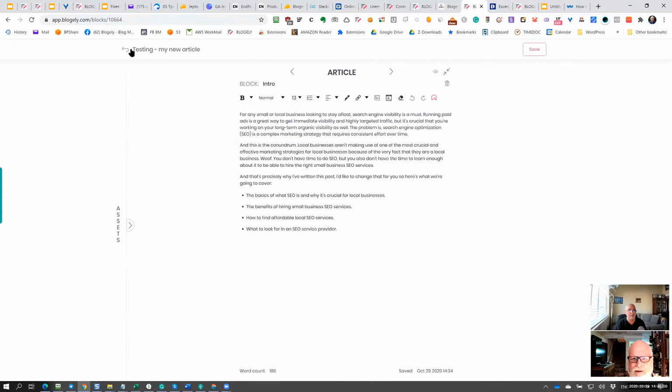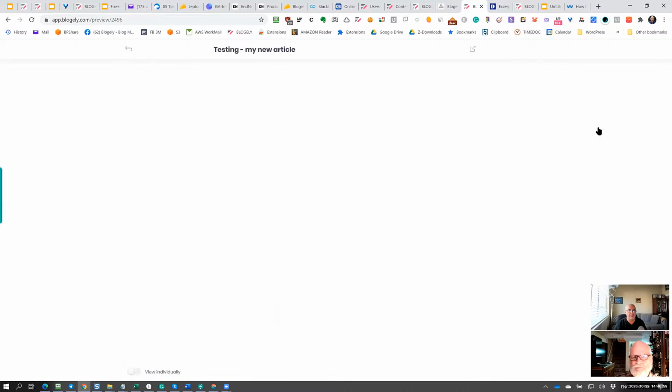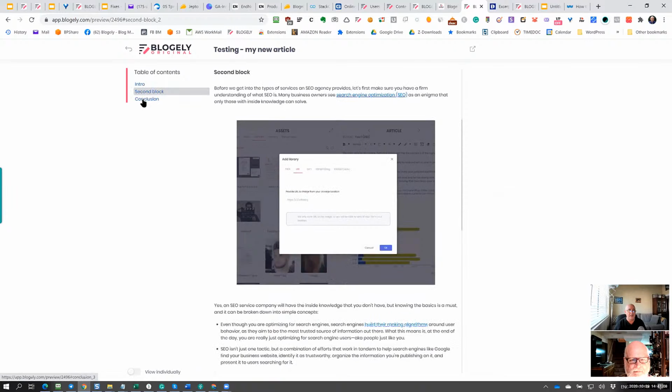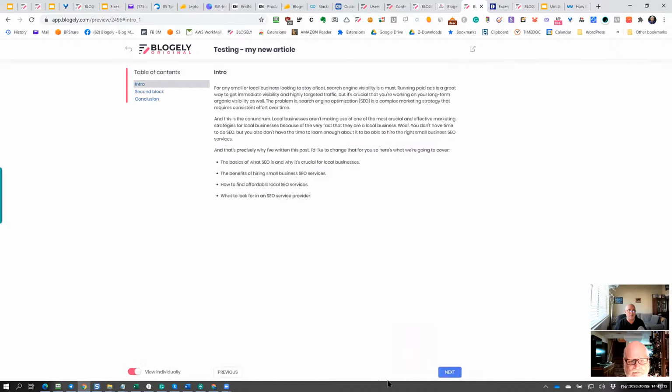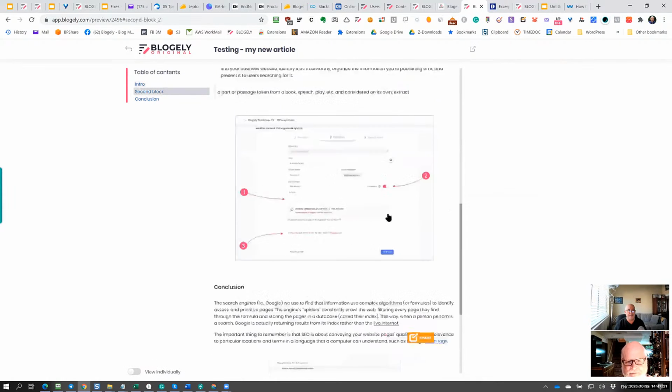Okay. Got it. Now, what is it going to look like? If I'm ready here, I want to take a peek at what it looks like. Let's preview how it's going to look. When I click on preview, it generates the preview, and now you can see since I've got three blocks, I have a table of contents, and actually I can move it like this by clicking. Also here I can view it individually, and if I go to previous and next, I can view it one by one if needed. So this is the preview, and this is how the article looks.